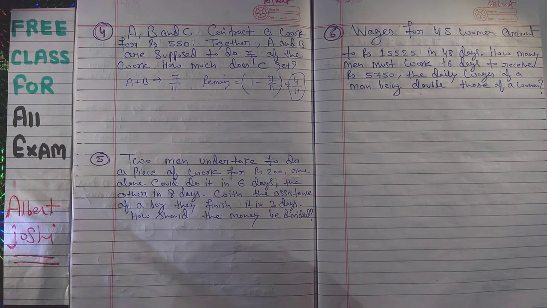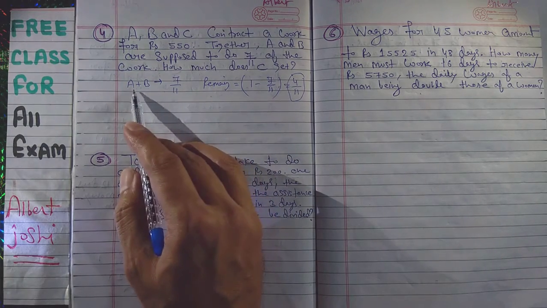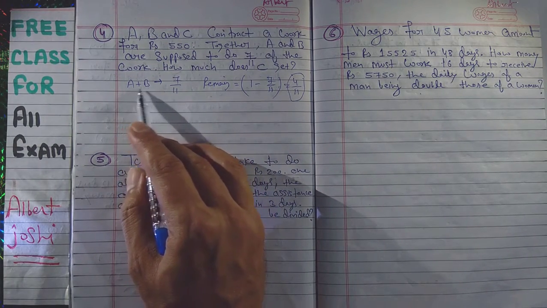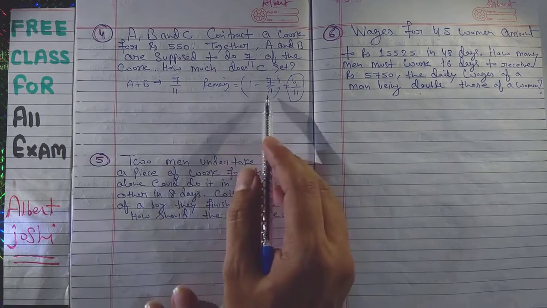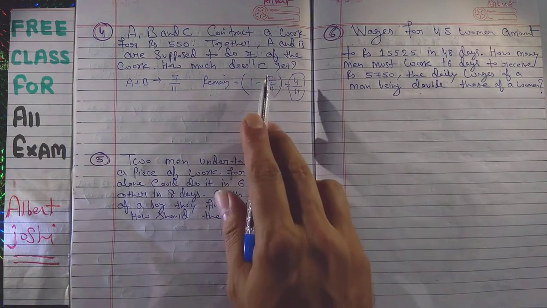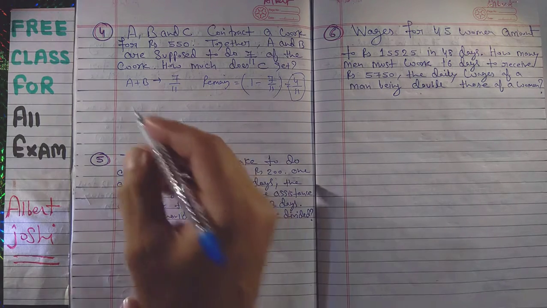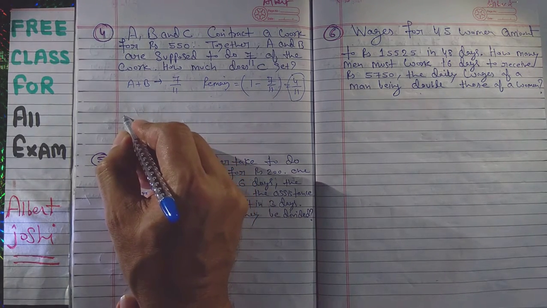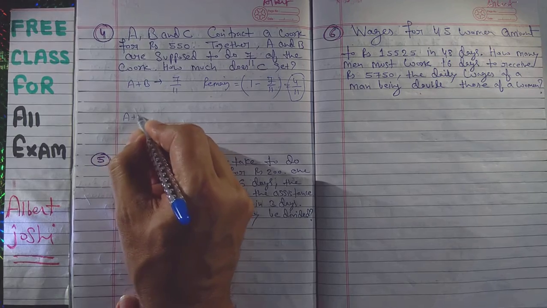So in this condition I will use the shortcut method, because he has given us the share of A plus B and we have to calculate the value of C. So we will split this question in this method.